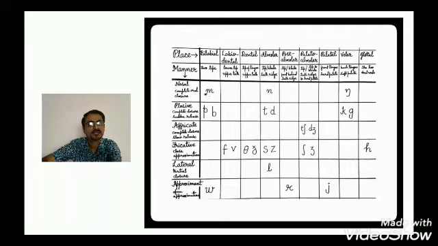First, there are the horizontal divisions, and then there are vertical divisions. Horizontally, it is the place of articulation, and vertically it is the manner of articulation. So in manner of articulation, we have six varieties, and in place of articulation, we have nine varieties. First, we will deal with manner of articulation.